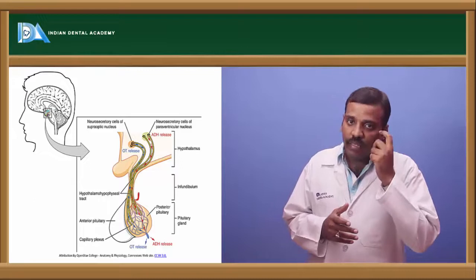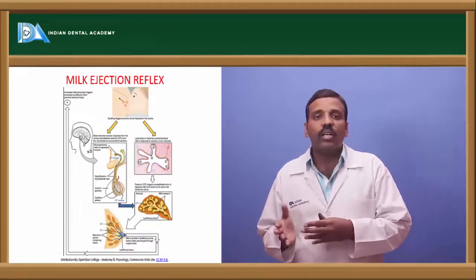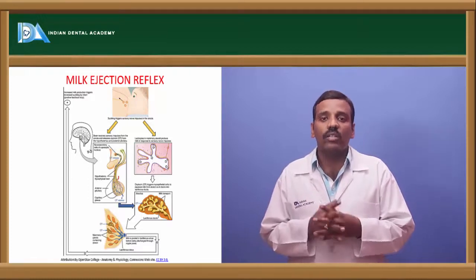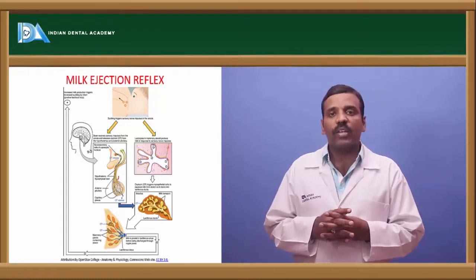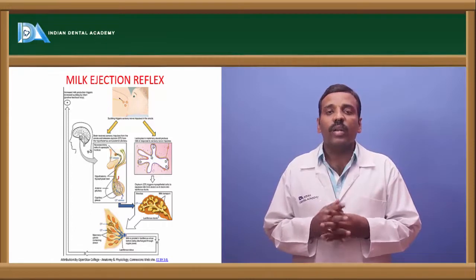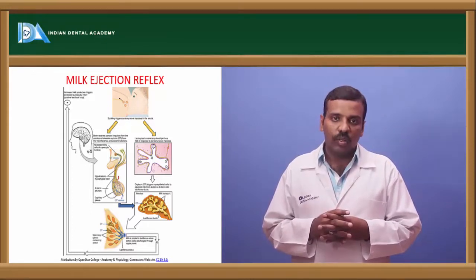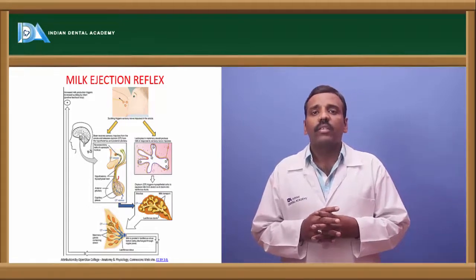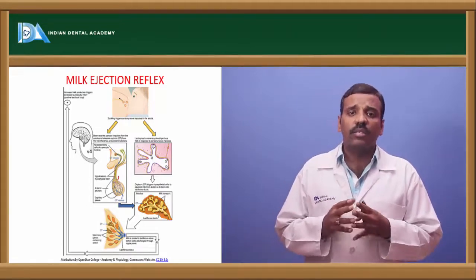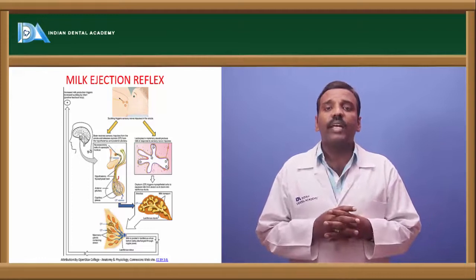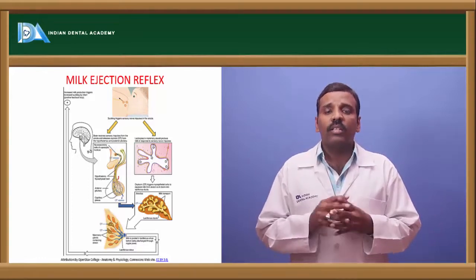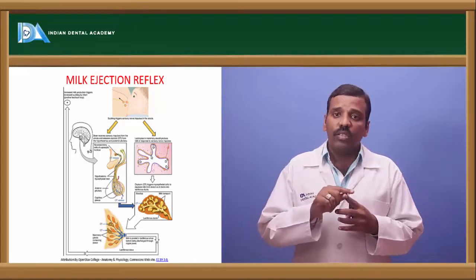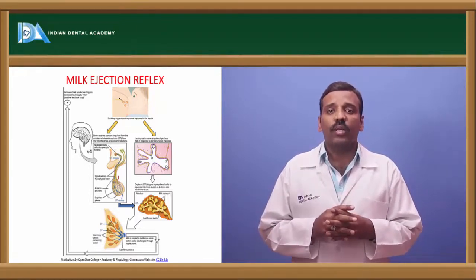Now come to the oxytocin action. Oxytocin action is of two types: milk ejection reflex and uterine contractions during parturition. First, the milk ejection reflex. When the mother's nipple is suckled by the baby, immediately through somatic nerve fibers the impulse reaches the spinal cord and is transmitted to the higher centers.